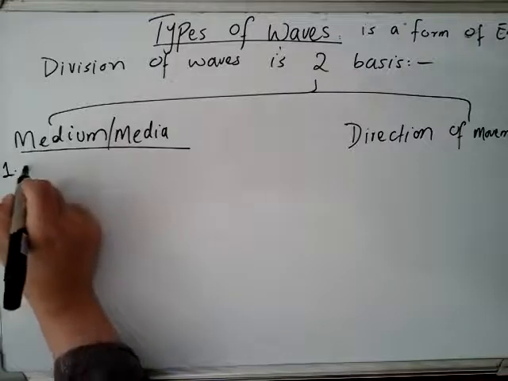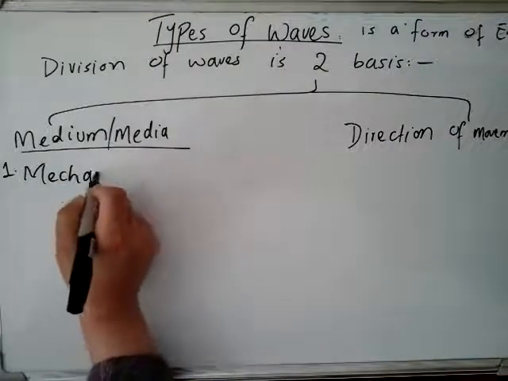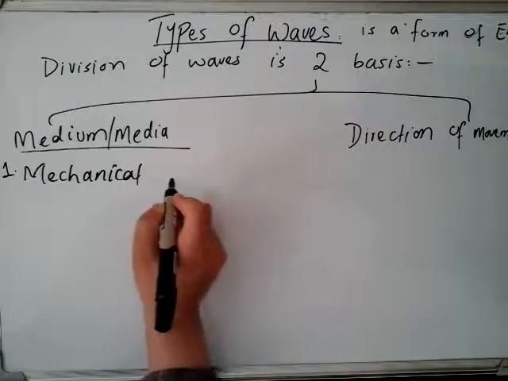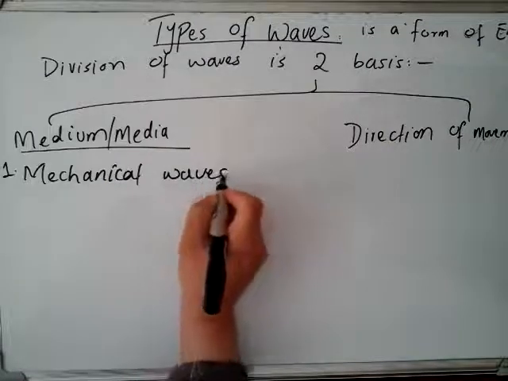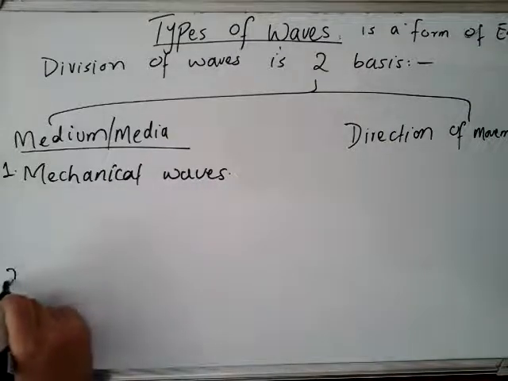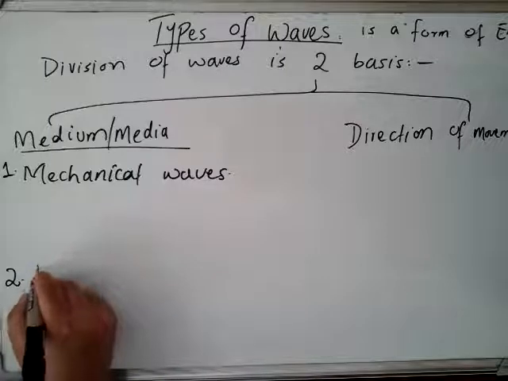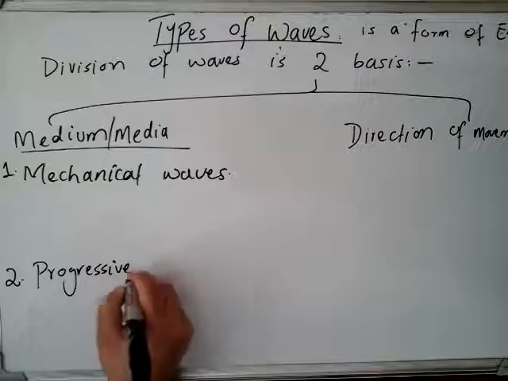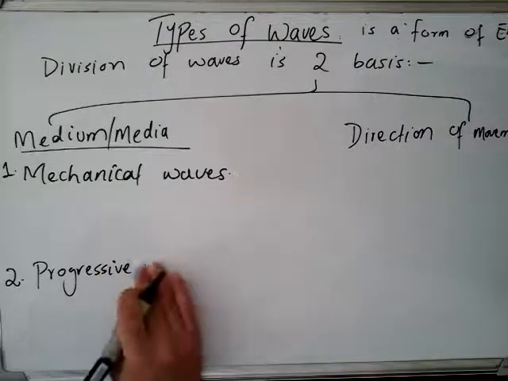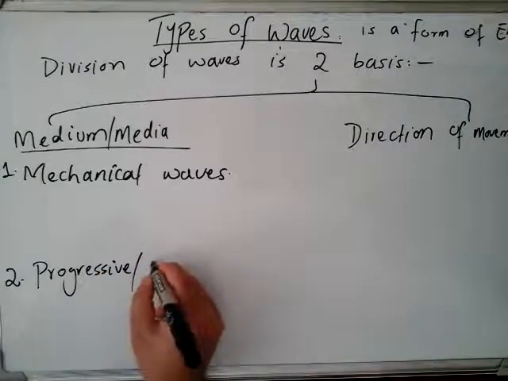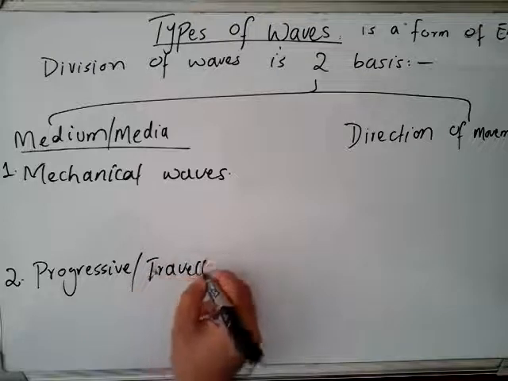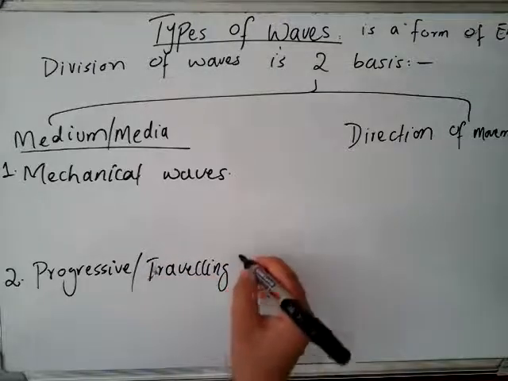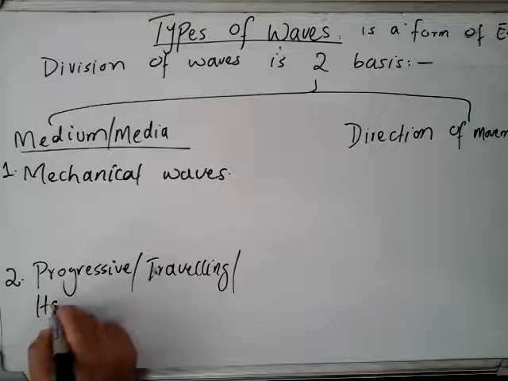One is mechanical waves, and another one is traveling waves, progressive waves. Progressive waves are simply called traveling, or sometimes it's also called harmonic waves.